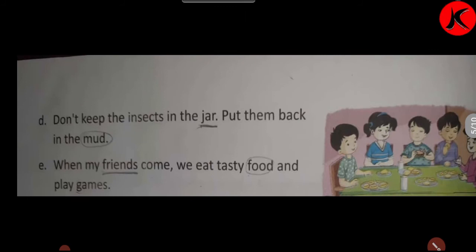Continue with the exercise. Don't keep the insects in the jar. Put them back in the mud. Here it is saying what? Don't keep insects here in the jar. We have to put them back in the mud. So mud is what? Uncountable. We cannot count. And jar, yes, we can count, because jar is what? Glass flask. So jar we can count.